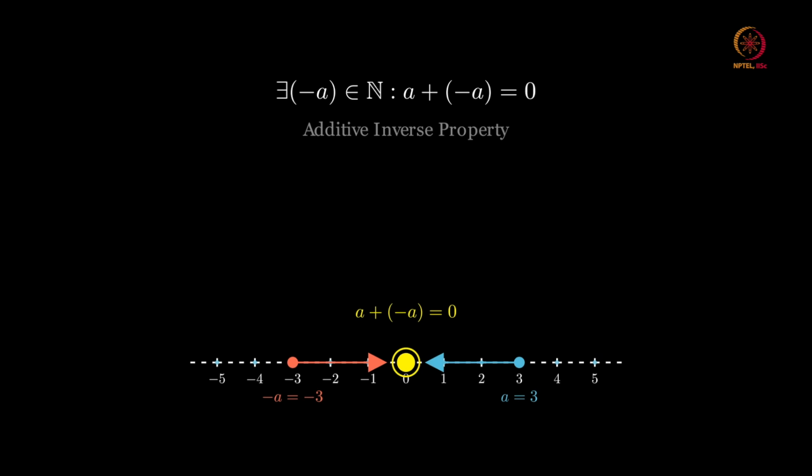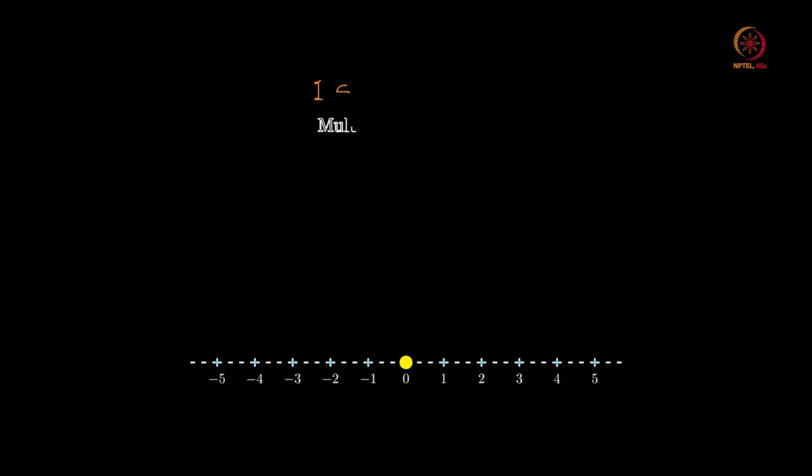Then 1 is an integer. So, this is the fourth property that we have. 1 is an integer, so we have that 1 into a is equal to a into 1, which is equal to a for every a in n.